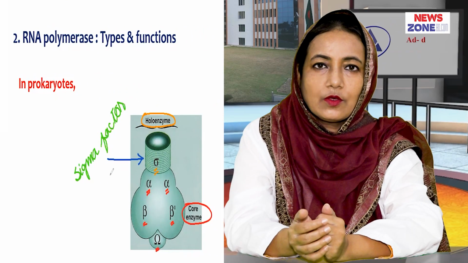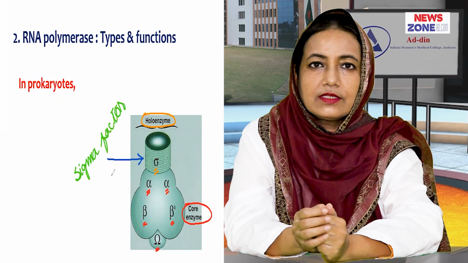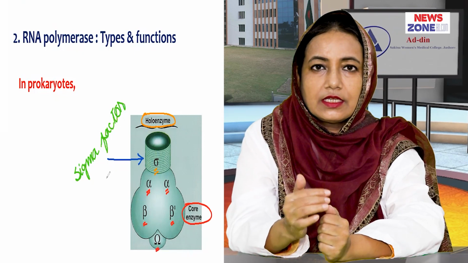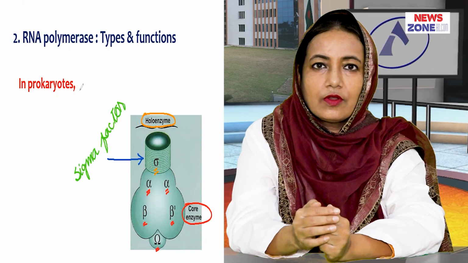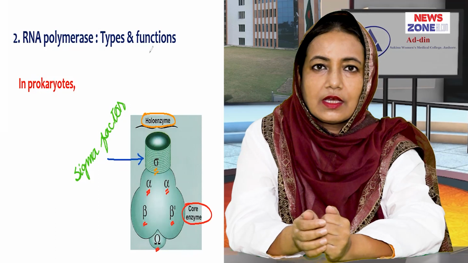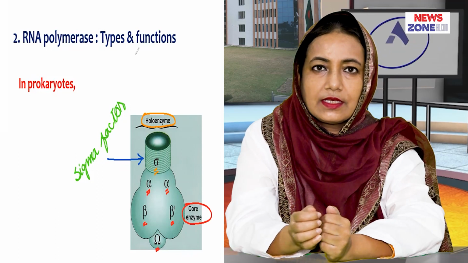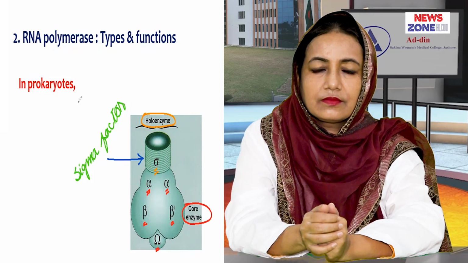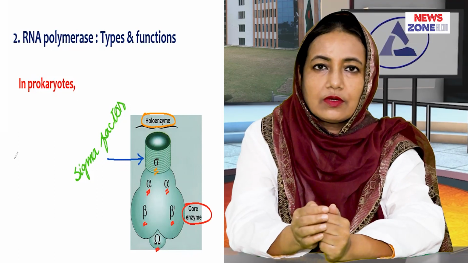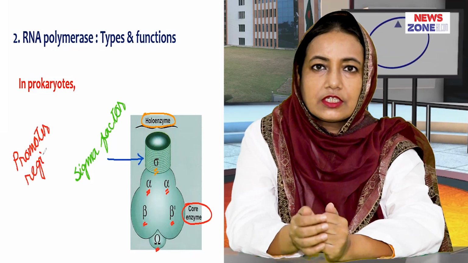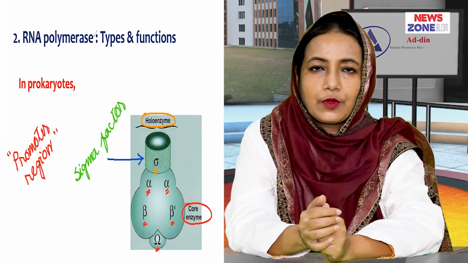The RNA polymerase core enzyme cannot recognize the promoter sequence, but it helps in the DNA template binding and overall the synthetic process of RNA. That is, it enables the RNA polymerase to synthesize RNA in the 5' to 3' direction. But the sigma factor recognizes the promoter region for initiation of transcription in prokaryotes.